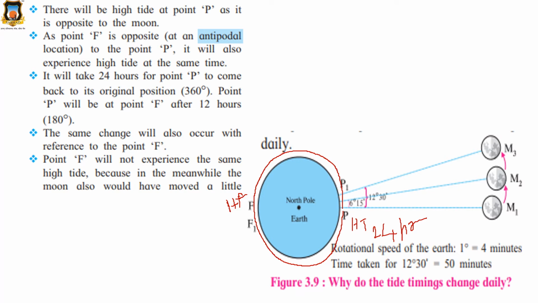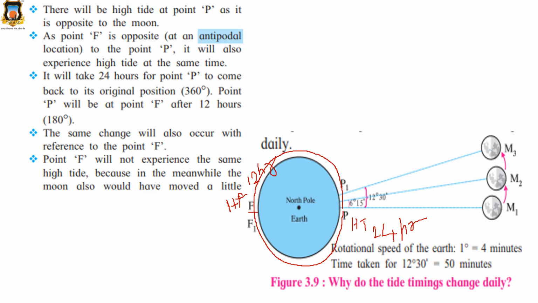Now, point P will be at point F after 12 hours. Yes, here it will come after 12 hours. Clear? That is 180 degree. 360 degree, half of it is 180 degree. Here it is 24 hours to complete one rotation. To come again to this position, it will take 24 hours. So half of it, that means 12 hours. The same change will also occur with reference to point F. Same thing is going to happen with F.